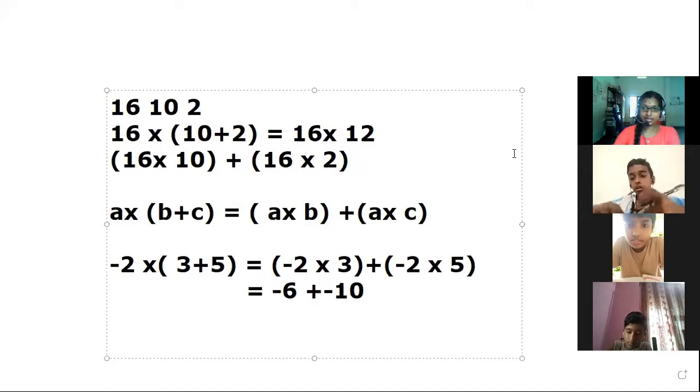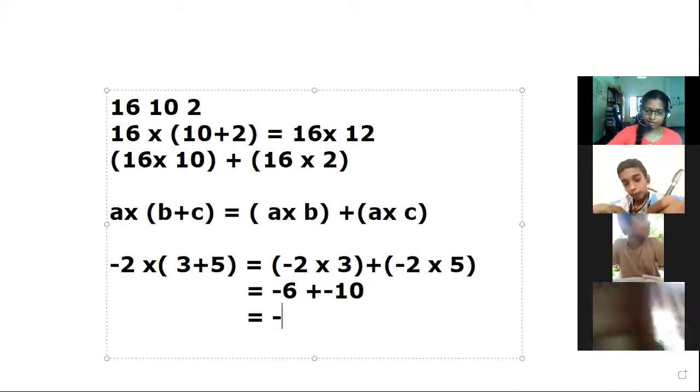Is it 16 or minus 16? Minus plus positive, how would it be positive? Here we are not multiplying, we are just adding. When adding, we have to put a negative sign, and the answer is minus 16.